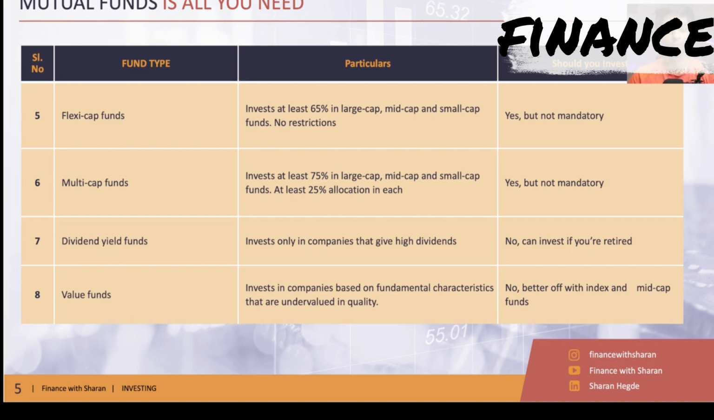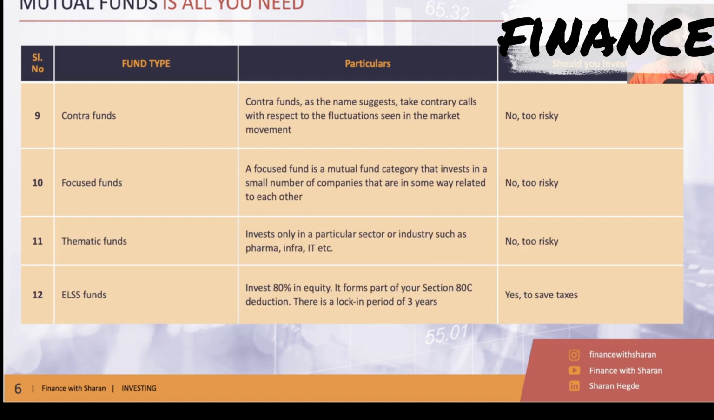Next is value funds. Now these funds invest in companies that are undervalued in quality, based on fundamental characteristics, right? I would say don't invest in these funds. You're better off with index and mid cap funds. You don't need to invest in value funds. Next is contra funds. As the name suggests, they invest in those companies which have a contrarian opinion in the market. Meaning the market thinks that these companies are dead and not going to perform well, but the fund manager has discovered something about this company that it's going to change its fortune. Obviously, that's a little risky, so I would say don't invest in these funds.